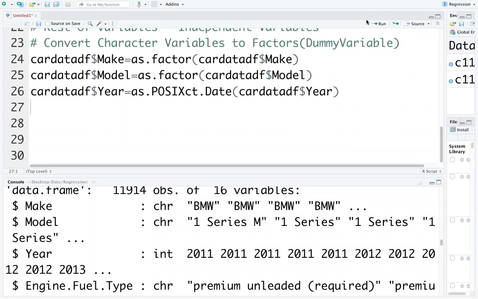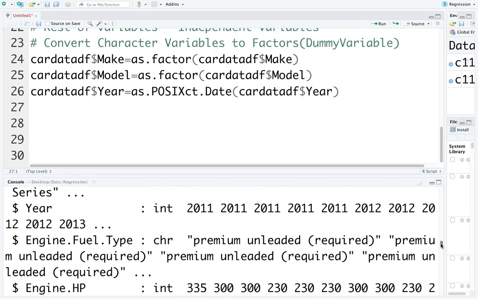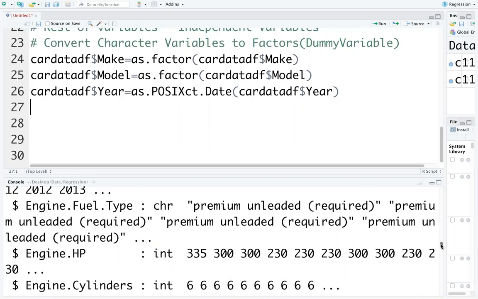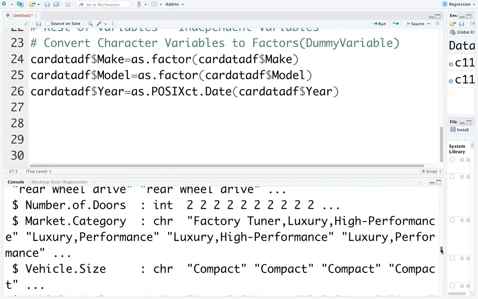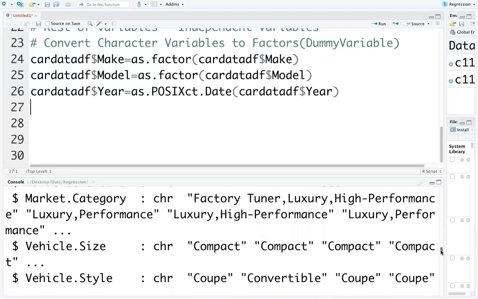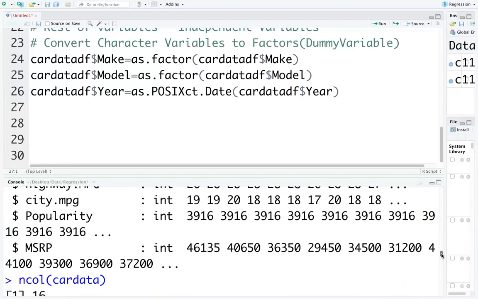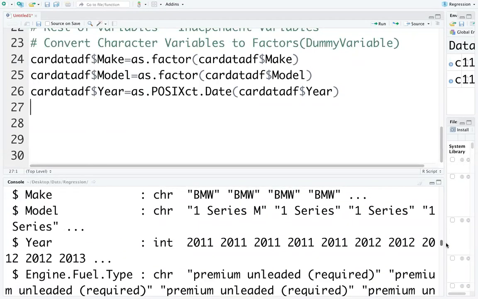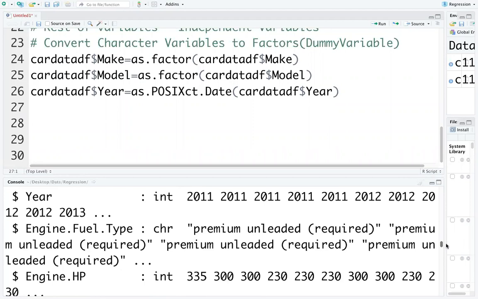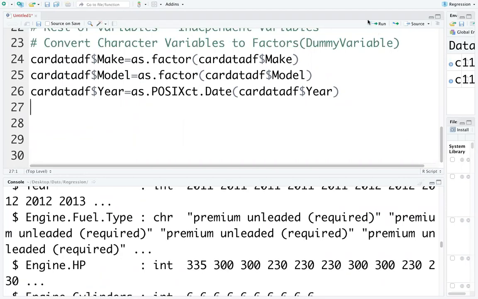Then we have engine fuel type. Engine fuel type is character. Transmission type, driven wheels, market category, vehicle size, vehicle style. These are all character variables. You have a lot of character variables, so we have to convert them. Generally, we use the loop function to convert. Let me show you how to write a loop for converting them into factor variables.